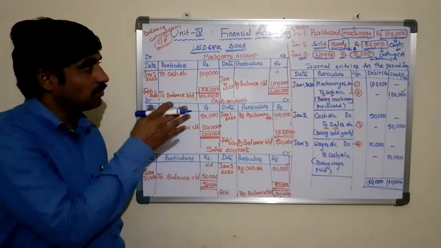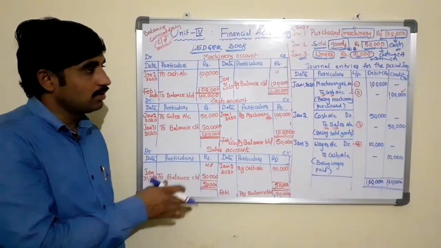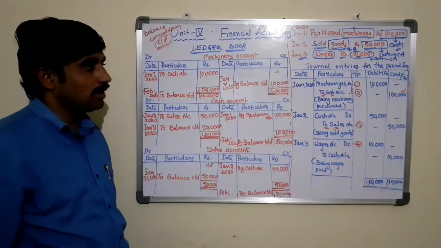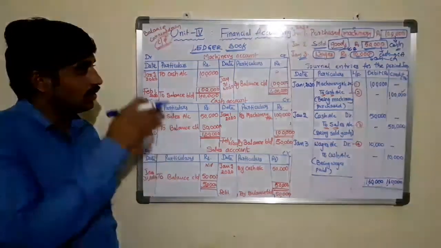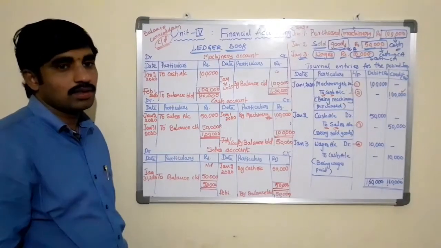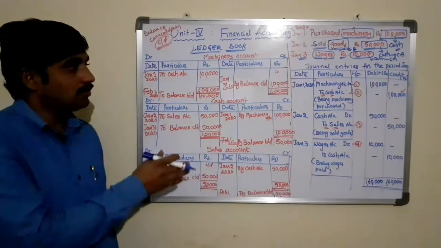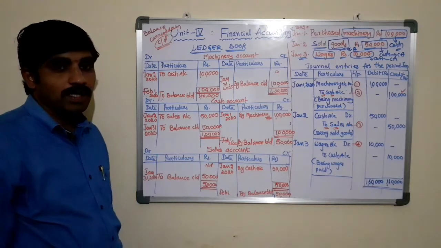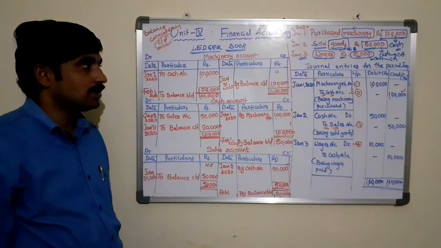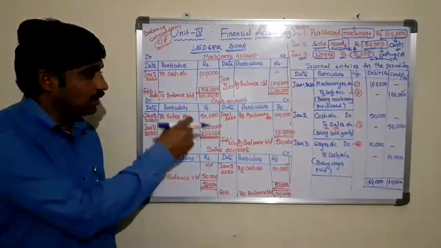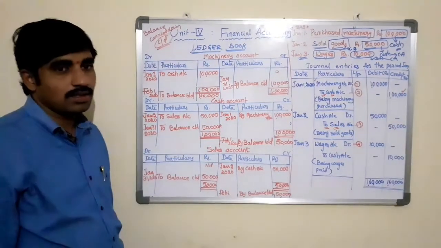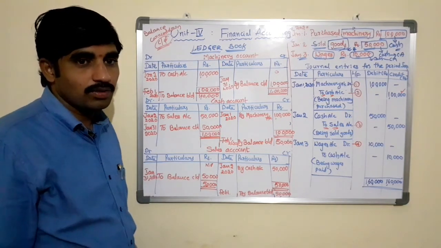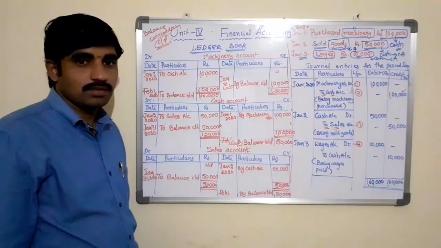So this is what is called the ledger book: preparing the ledger accounts, posting the journal entries to the ledger accounts, closing each account in the ledger book, and ascertaining the closing balances as well as the opening balances of the machinery account, cash account, sales account and other accounts which we prepare. So this is the process of preparing the ledger book with different accounts. Okay.